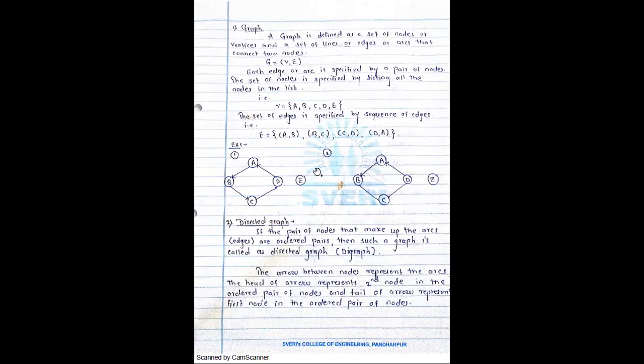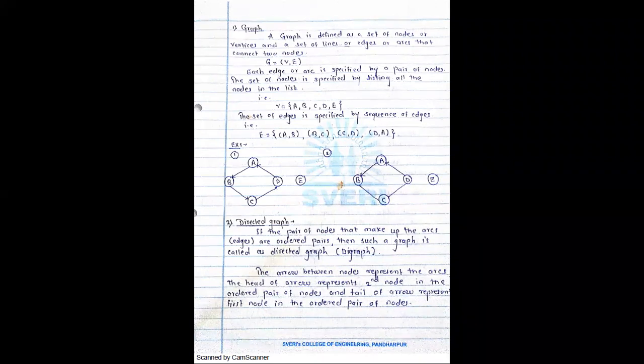Now here we'll see the definition of graph, and after that directed and undirected graphs. The same thing is repeated here. What do you mean by graph? A graph is defined as a set of vertices or nodes, and a set of lines or edges or arcs that connect the two nodes or two vertices, right? So G is equal to V comma E. V represents the set of vertices, E represents the set of edges, right?